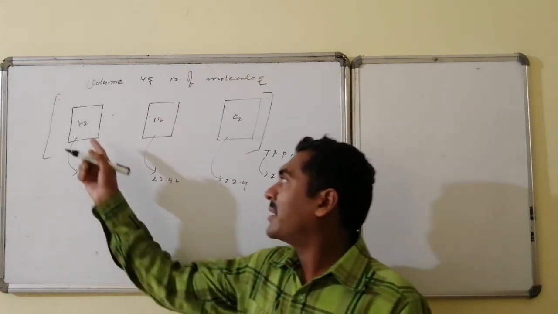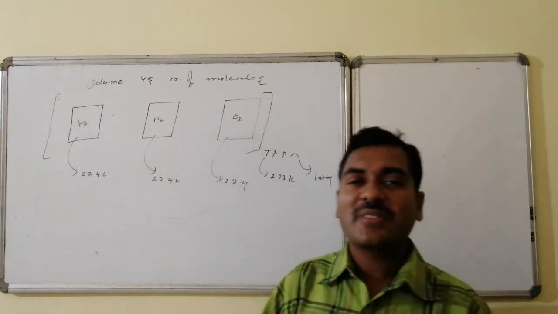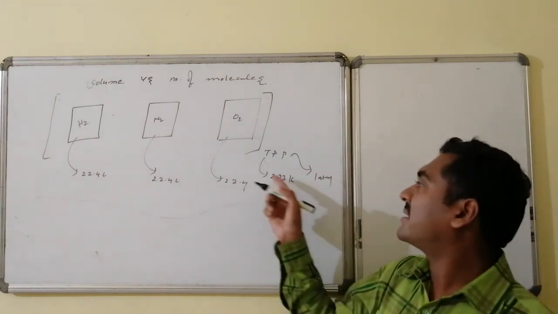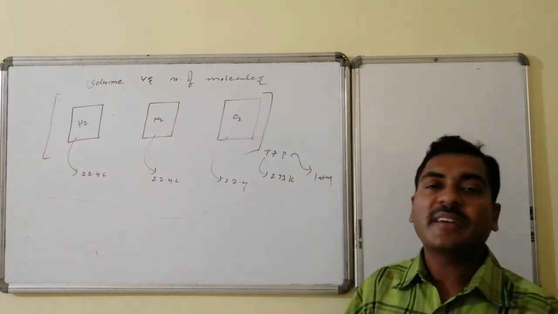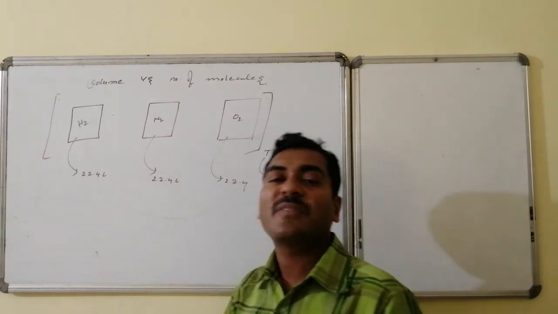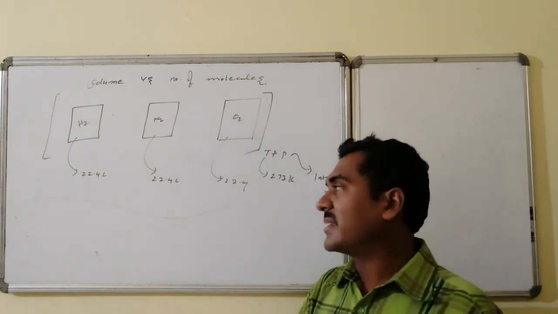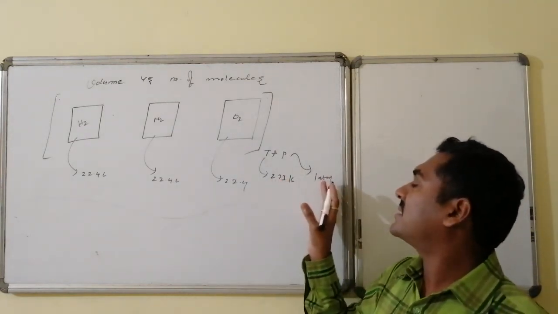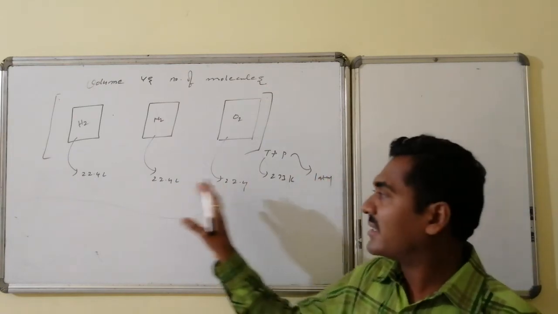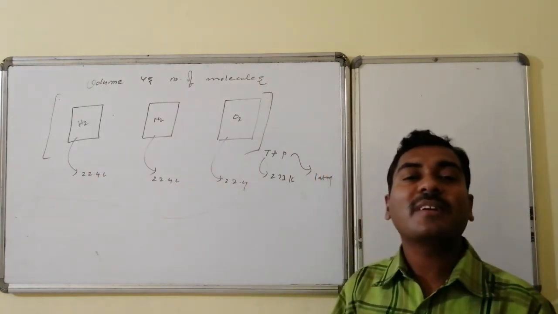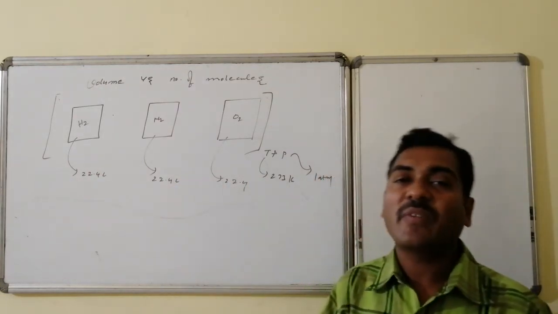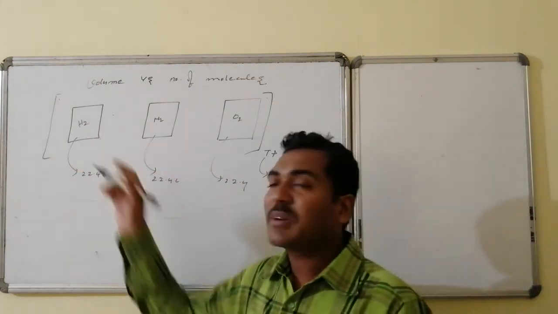So here, 1 mole of hydrogen is present under standard temperature and pressure conditions, having a volume of 22.4 liters. So under standard conditions, 22.4 liters of volume is occupied by 1 mole of substance. This is 1 mole of hydrogen.